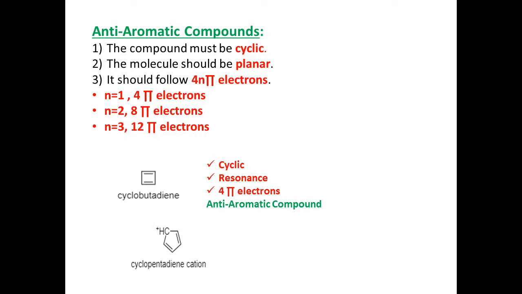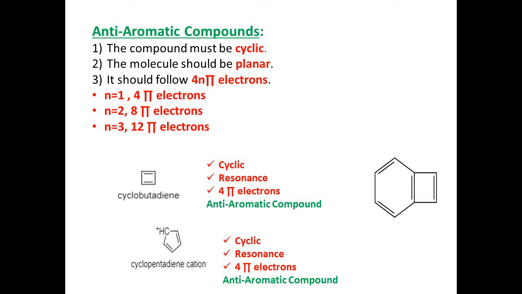Through resonance, the positive charge is circulated on all the 5 carbon atoms of the molecule. So this molecule shows resonance and 4 pi electrons. So this molecule is anti-aromatic. Now in this molecule, one ring is benzene and the other is a 4-membered ring. If in a compound any ring is anti-aromatic, then the whole compound is considered to be anti-aromatic. In this compound, the 4-membered ring is anti-aromatic. So this compound is anti-aromatic.